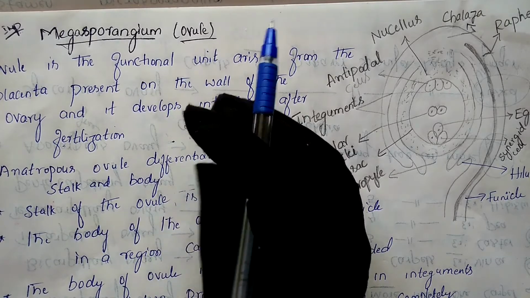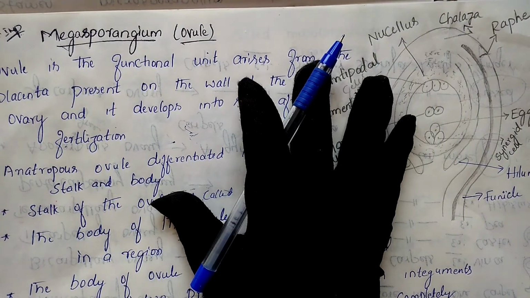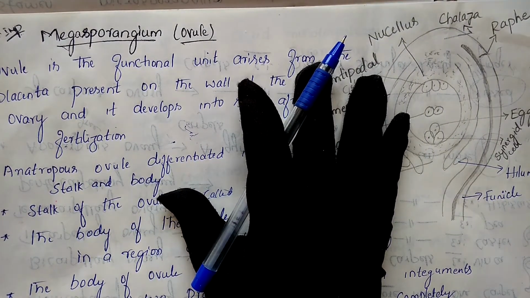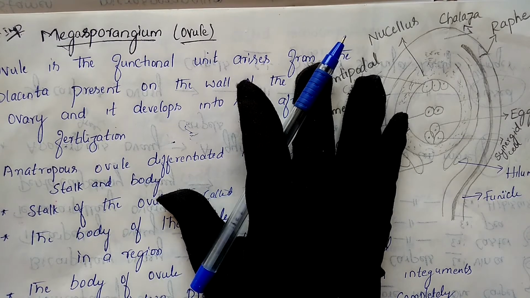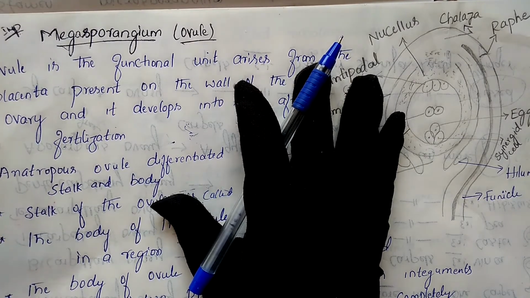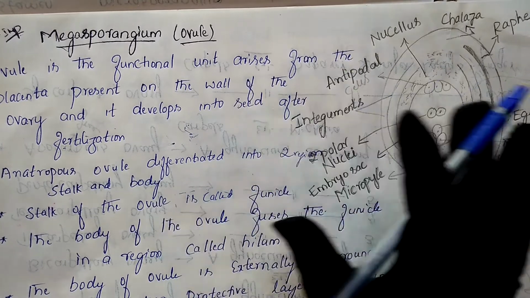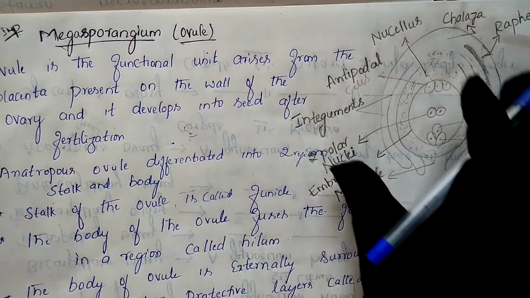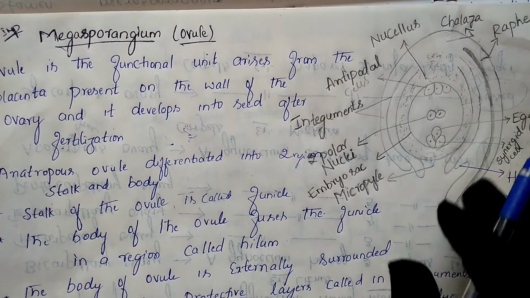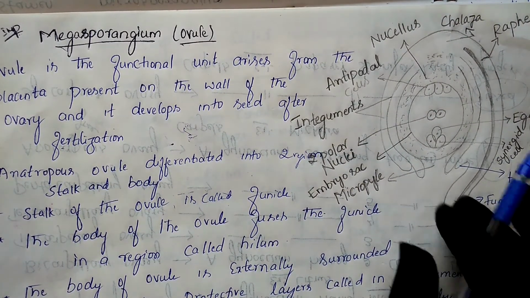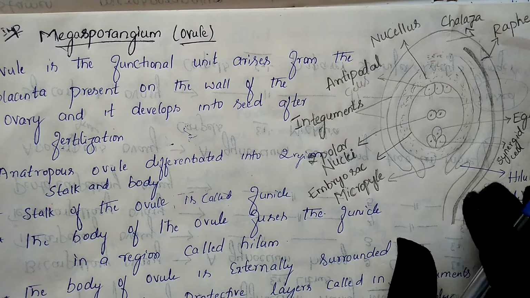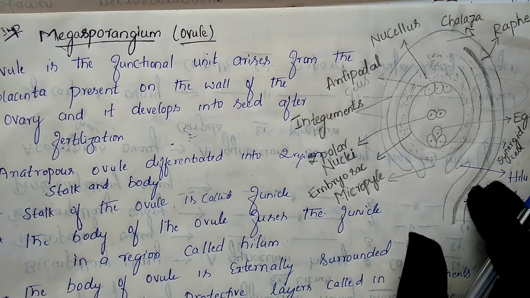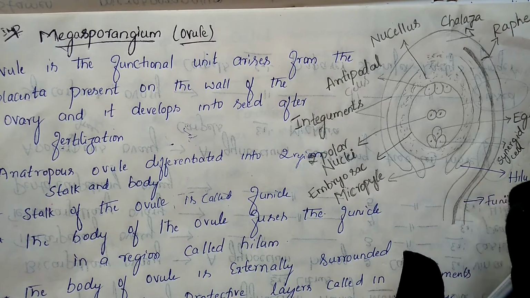Today let us discuss the structure of the ovule, which is one of the most important guarantee questions. 100% this question will arise in your exam for 5 marks. So everyone must practice this diagram of the ovule. This is the structure of the megasporangium or ovule. So let us start this question.